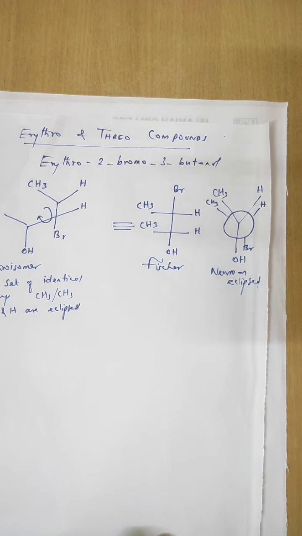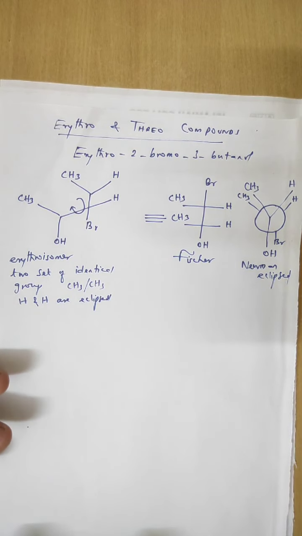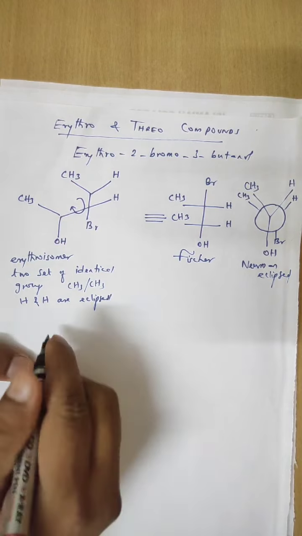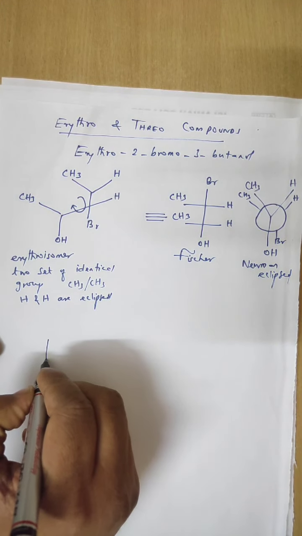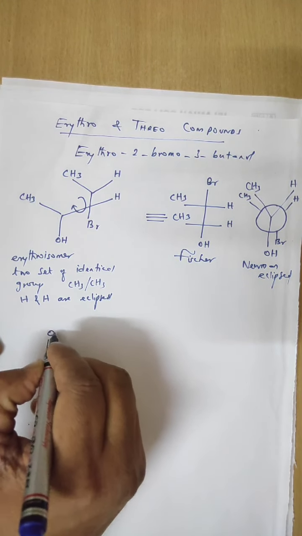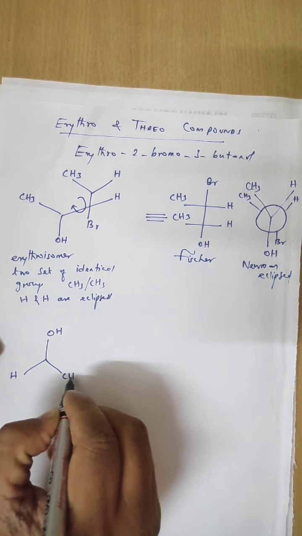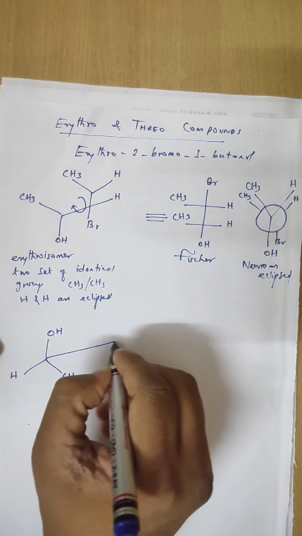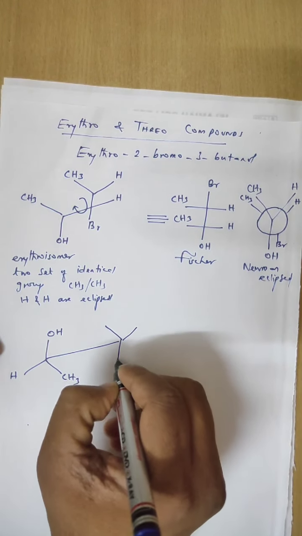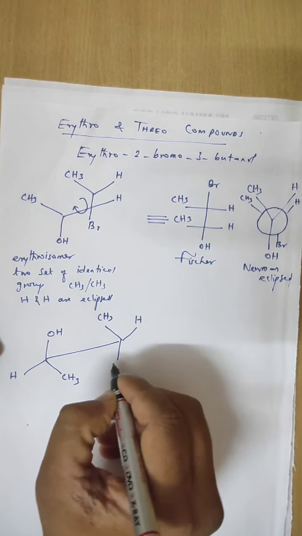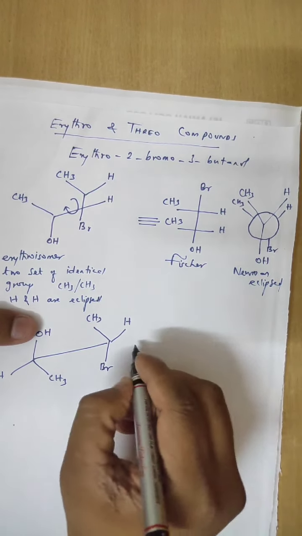Now next we pass on to the erythro isomer. The first one we just saw was eclipsed. Now this is the staggered form, like that. OH, H, CH3, CH3, H, Br.